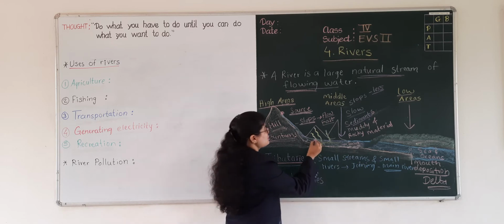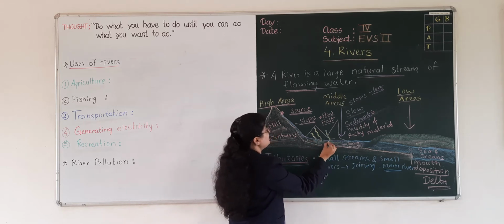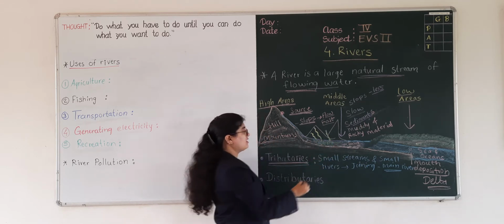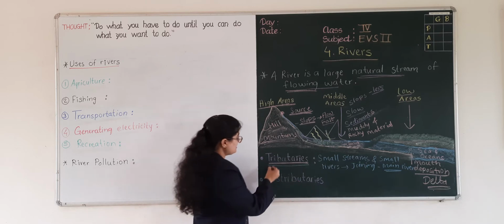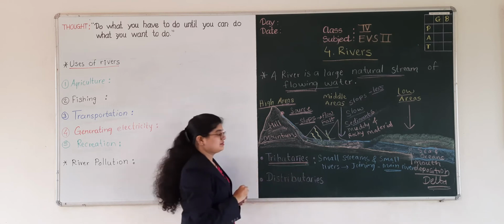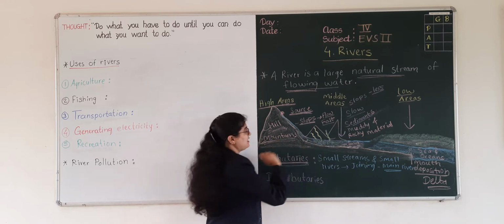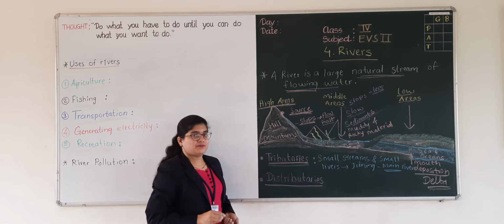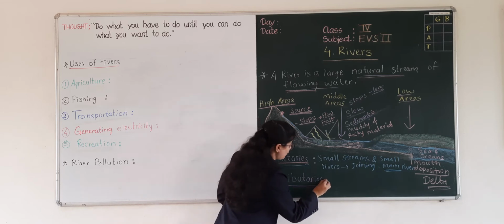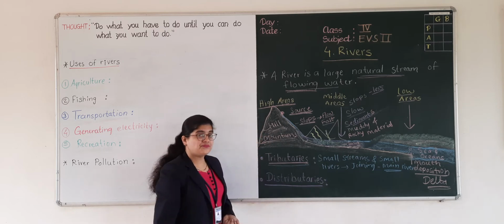These small streams and rivers, they join to the main river, so that we call them tributaries of the main river. Now, next part is distributaries. Have you heard this word before? What do you mean by distributaries?